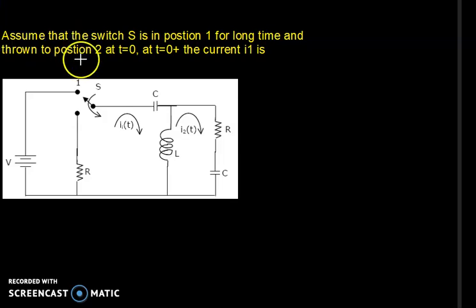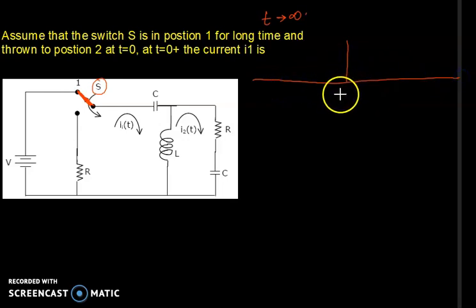and the given question is: assume that switch S in the given circuit is in position 1 for a long time. The switch is connected to position 1 for a long time, that means time is infinity, and thrown to position 2 at t equal to 0. So let us classify this into two different time scales.